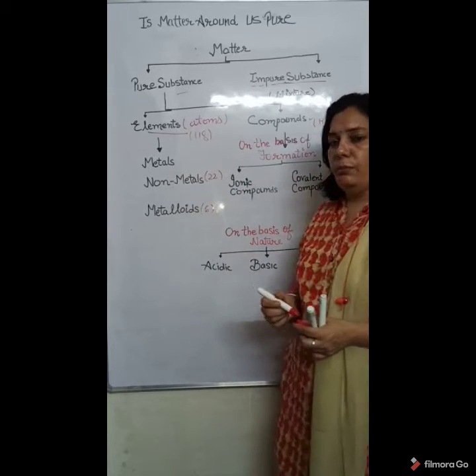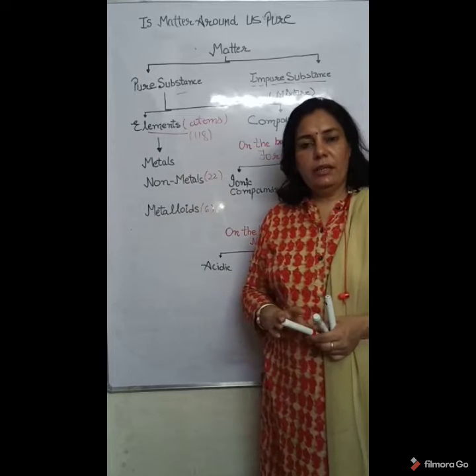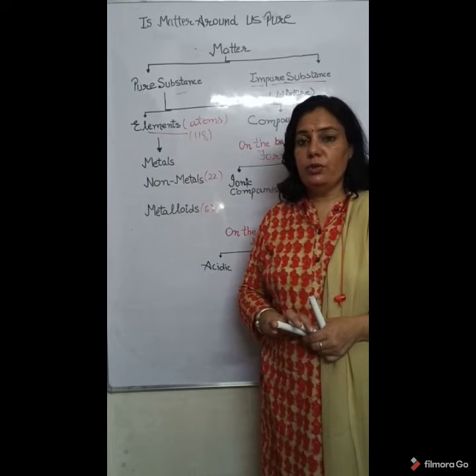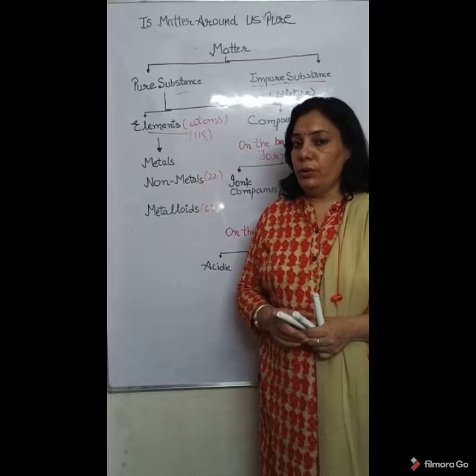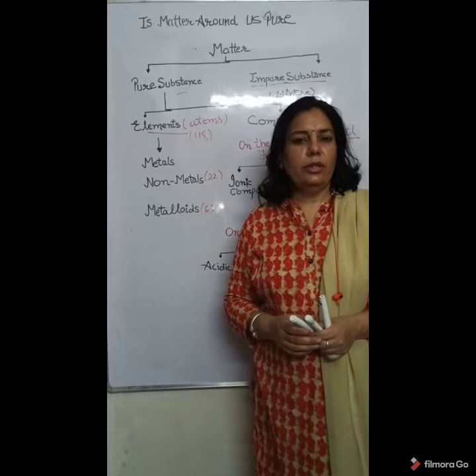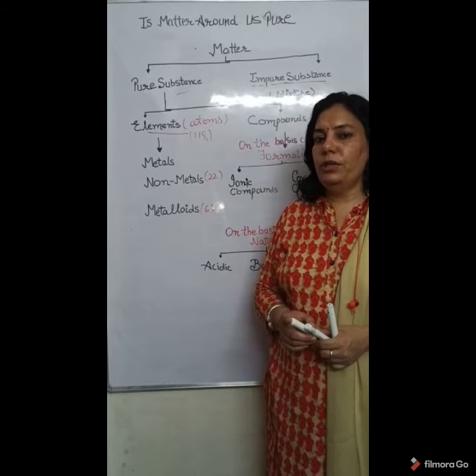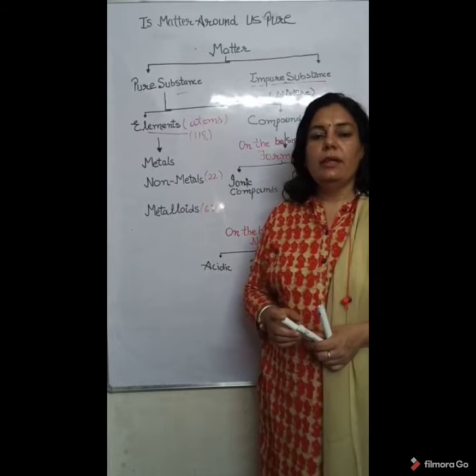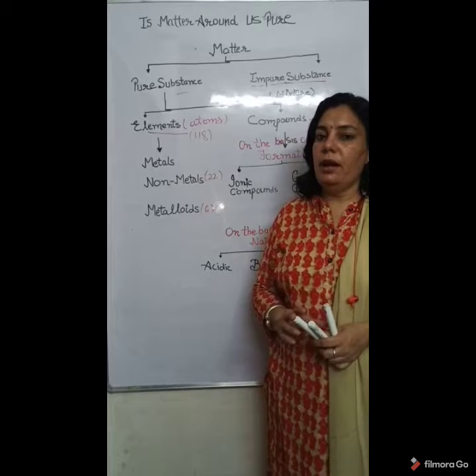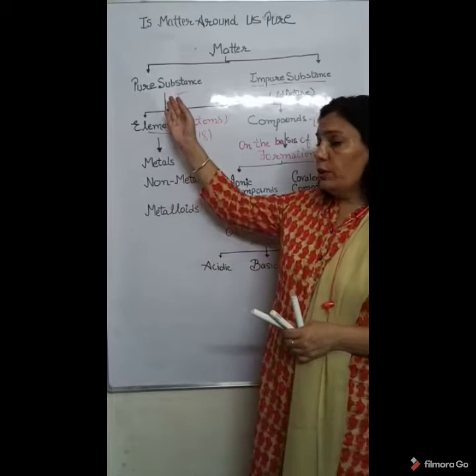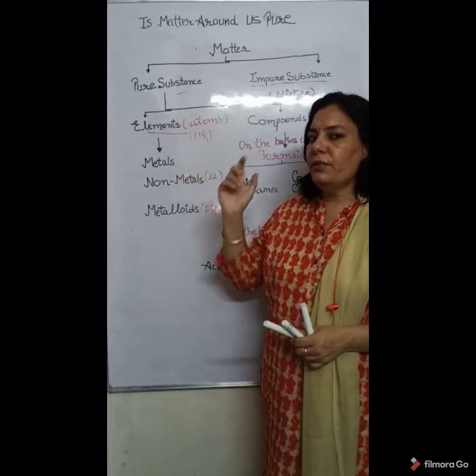Wow, I have written impure substance here. Does it mean any kind of adulterant is mixed in it or any impurity is present in it? No children, don't be so afraid. In chemistry, we have a different definition of impure substances. These substances are formed by mixing of pure substances but not in a fixed ratio.